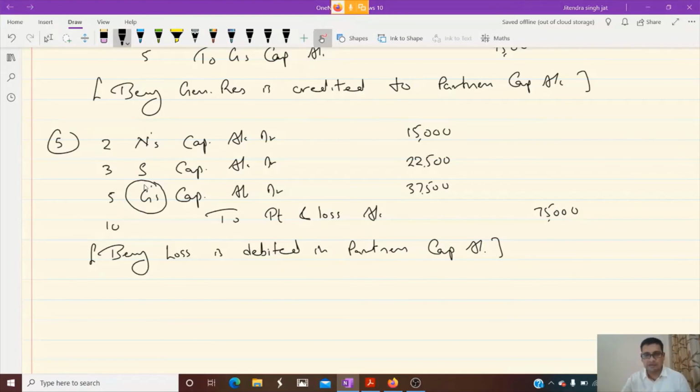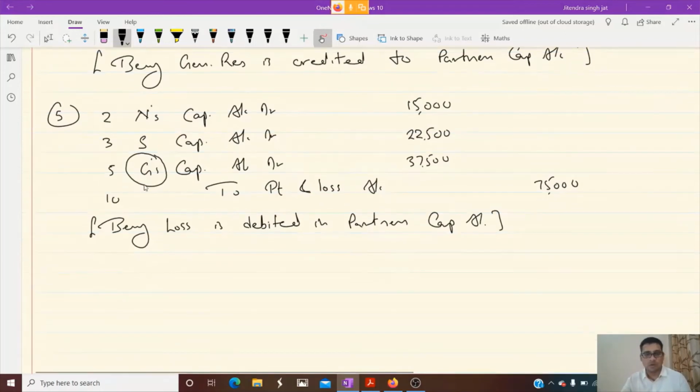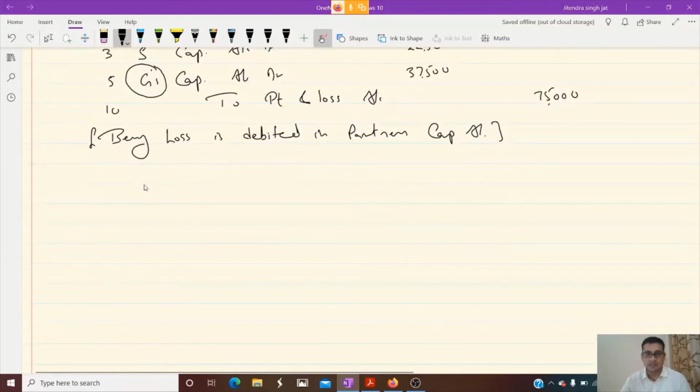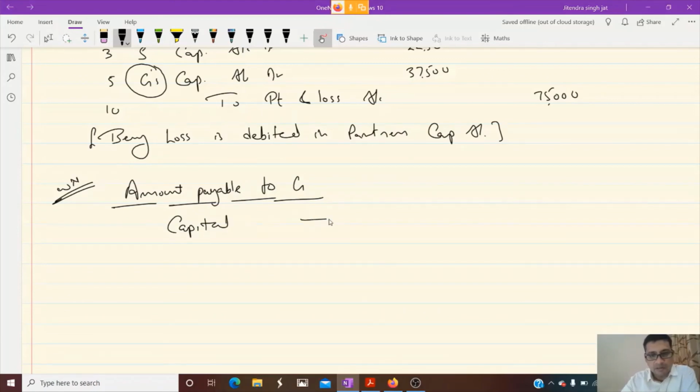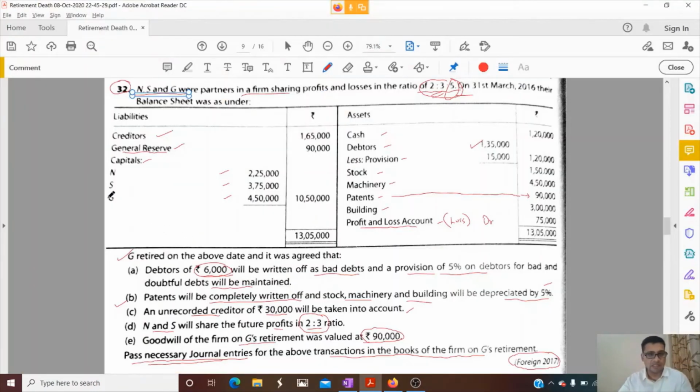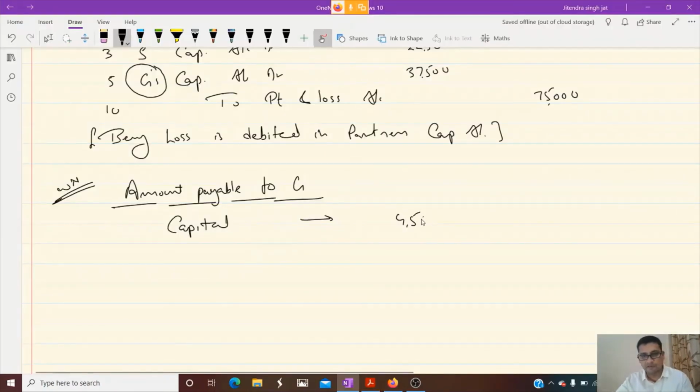Whatever G is getting now, we need to write at one place. How to write? Learn the system here. Only in this question I am explaining. Okay. So amount, working note. Everybody pay attention here. Whatever you are doing, other things just leave it and pay attention here. Amount payable to G. G has taken retirement. So how to calculate? First we write his capital. Okay, we will write capital from the balance sheet. You can see 4,50,000 is to be given to G. So I have written here 4,50,000.